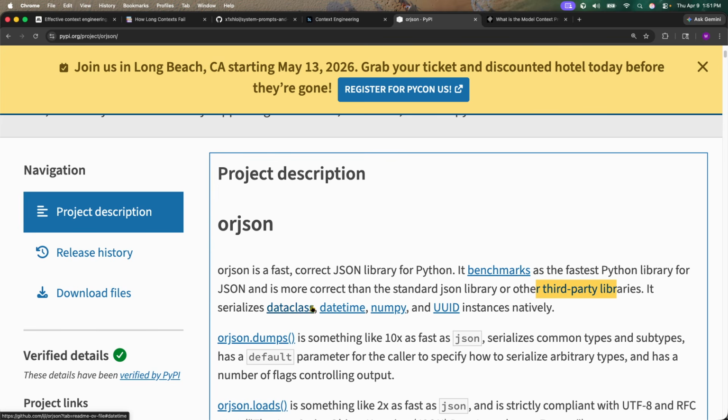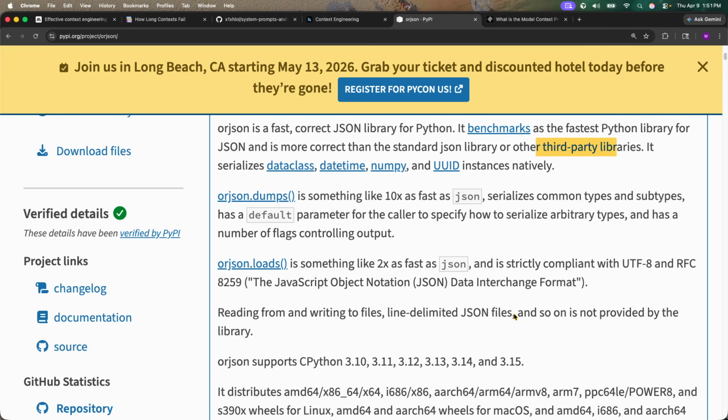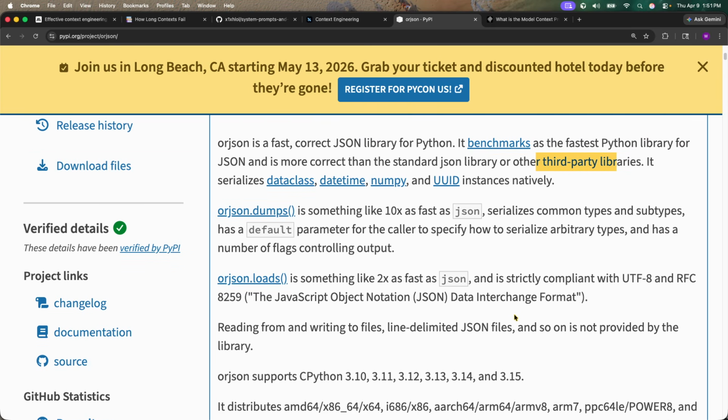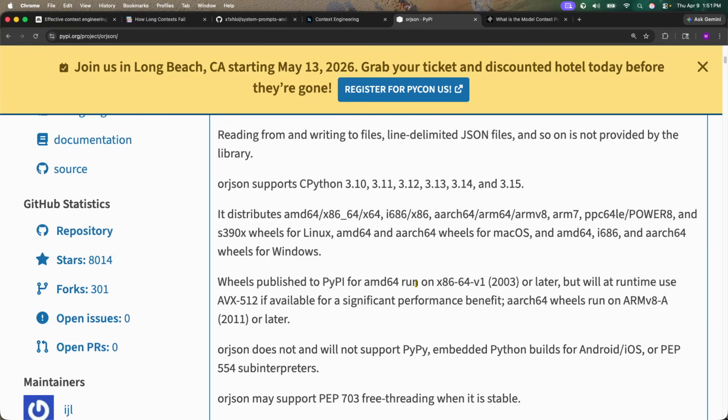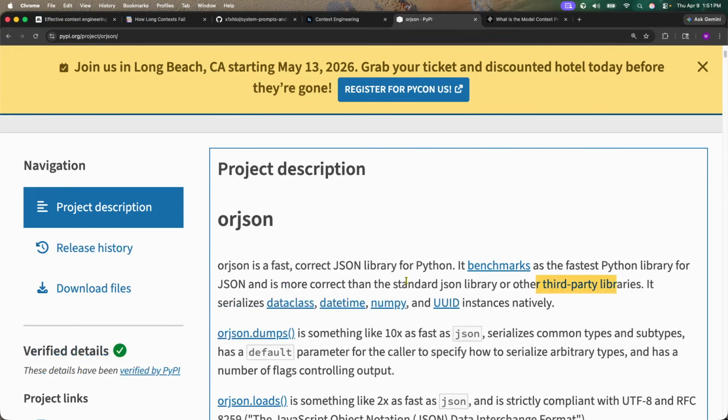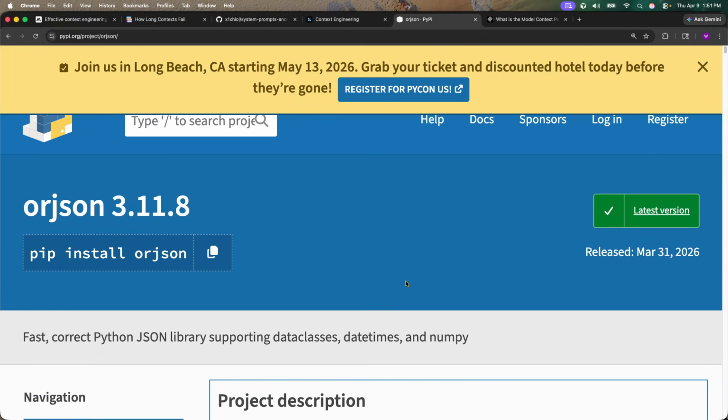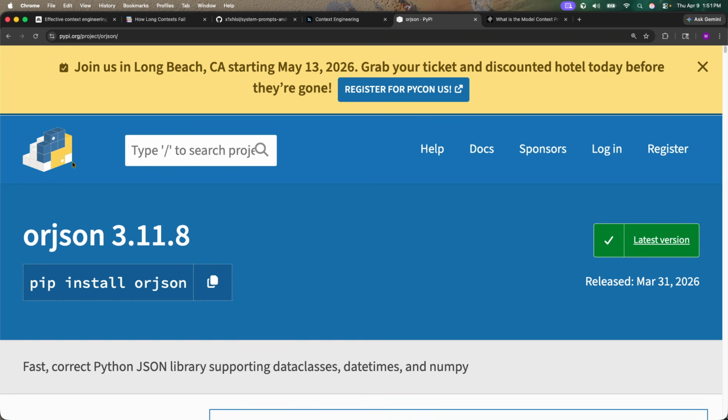It serializes dataclasses, datetime, NumPy, and UUID natively. This is just JSON, but it's built on Rust, right? It's a lot faster, and it makes it a lot more efficient to run our MCP, because we're creating it ourselves. So I'm going to be using FastMCP and orjson, and don't worry, I'll link it in the description.